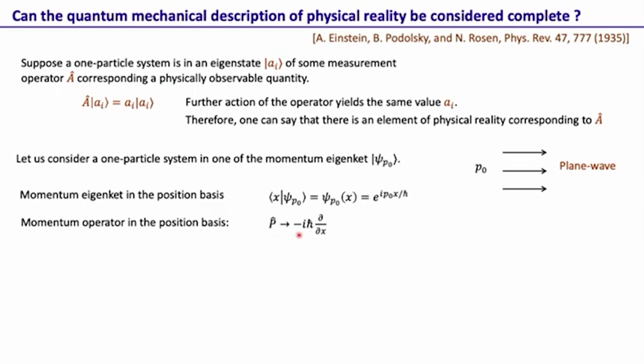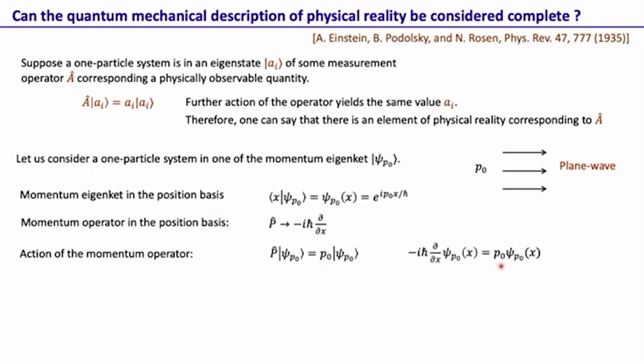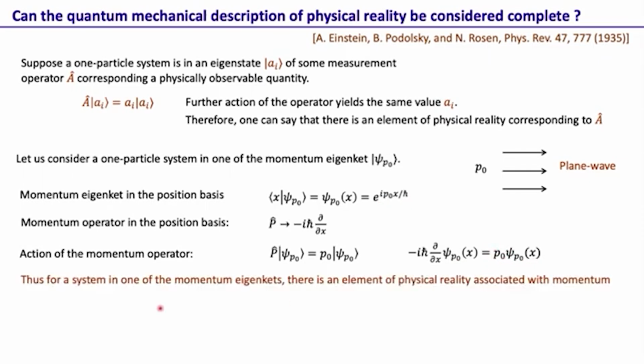The momentum operator in the position basis is minus i h bar del x, and we know that the action of the momentum operator on the momentum eigenstate |p naught> is that the state remains the same and we get p naught out as the eigenvalue. Of course, this is in the state form. If you write it in the wave function form, it is minus i h bar del x acting on psi p naught of x, and so we get p naught out, i by h bar p naught out, and so it's p naught psi p naught of x. So this is just getting the momentum value out.